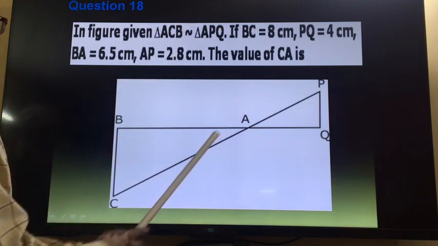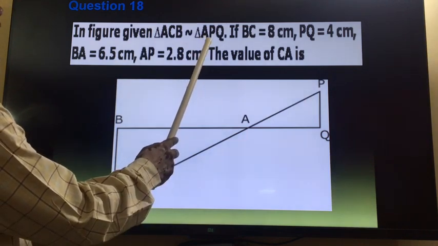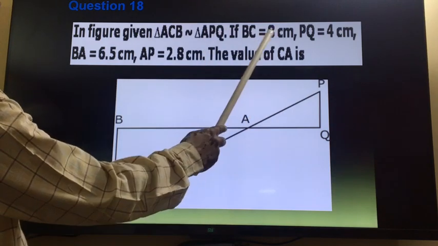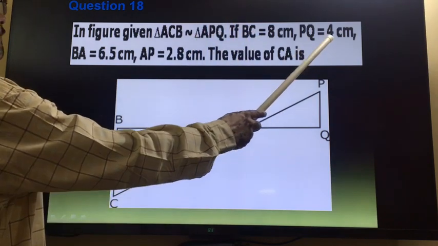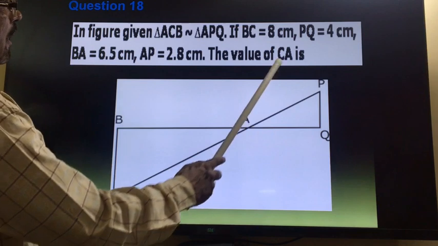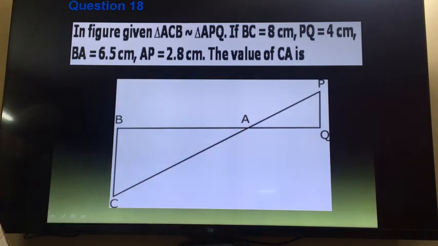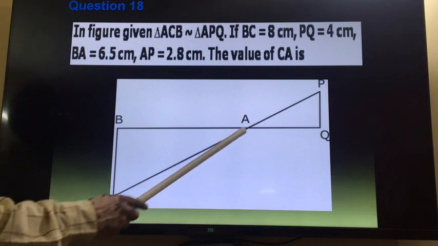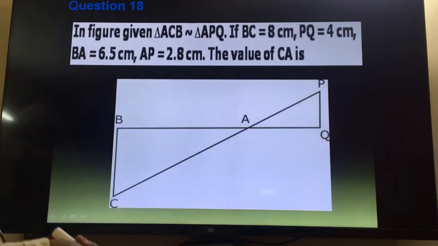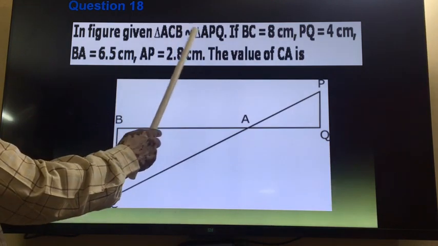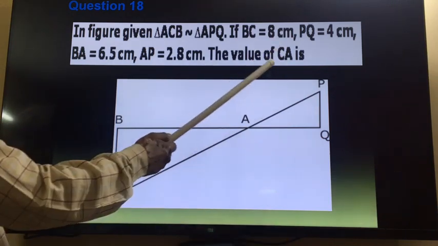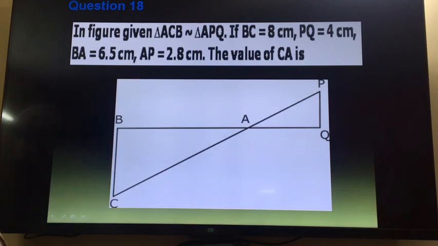Triangle ACB and triangle APQ are similar. BC is equal to 8 given and PQ is equal to 4 and BA is equal to 6.5, AP is equal to 2.8, and we have to find out CA this time. Same type of question, we have to find out this side. Right? So again, because triangles are similar, I told you angles are equal, or if triangles are similar, then sides are proportional. Now you decide what you want. You want angle or the side? You want side here, so we will use sides are proportional.